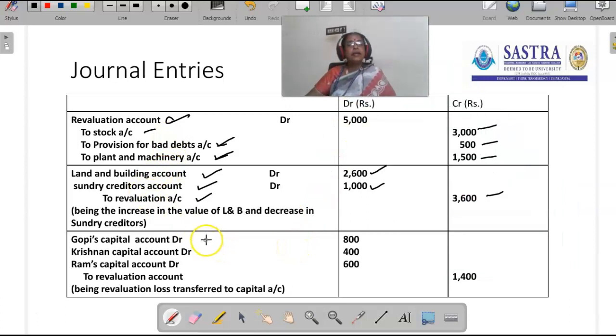And then, the revaluation loss should be transferred to partners' capital accounts. In this problem, we have the revaluation loss, that is 1,400, that should be debited to partners' capital accounts in their profit sharing ratio. So Gopi's capital account debit 800 rupees, Krishnan capital account debit 400 rupees, Ram's capital account debit 600 rupees. The revaluation to revaluation account is 1,400. The revaluation profit or loss should be transferred to all the partners' capital accounts, including the retiring partner, in the old ratio.